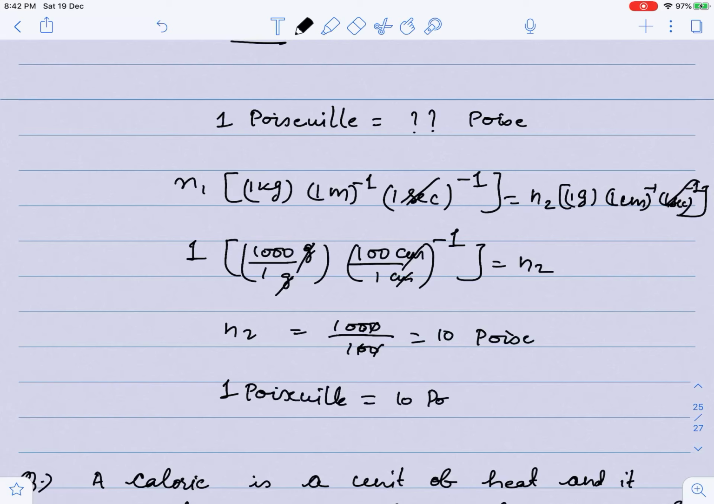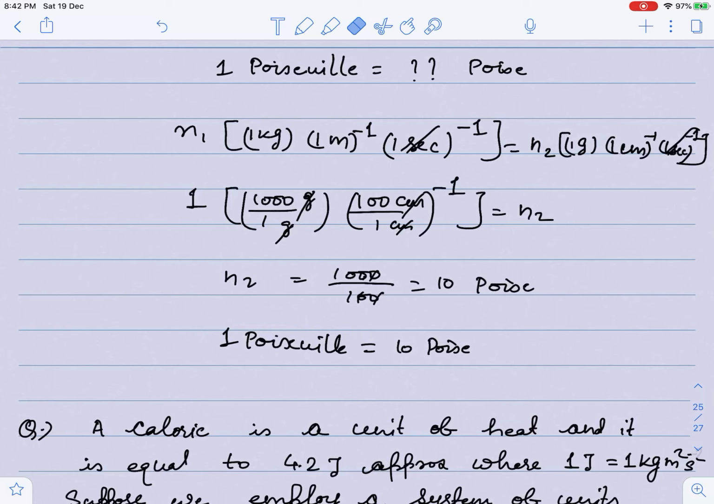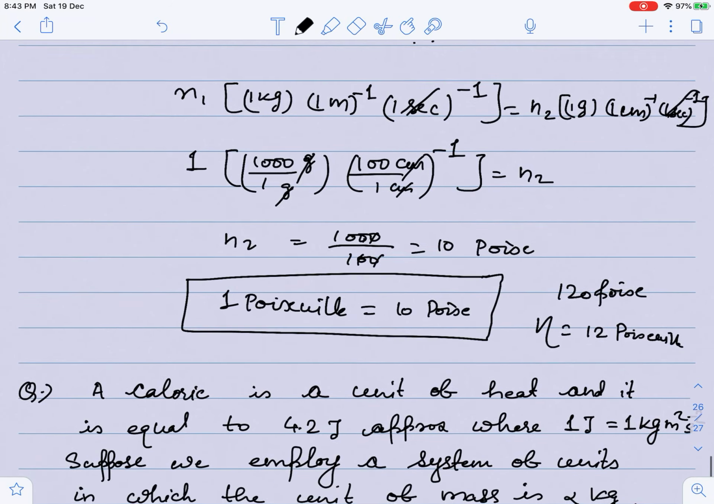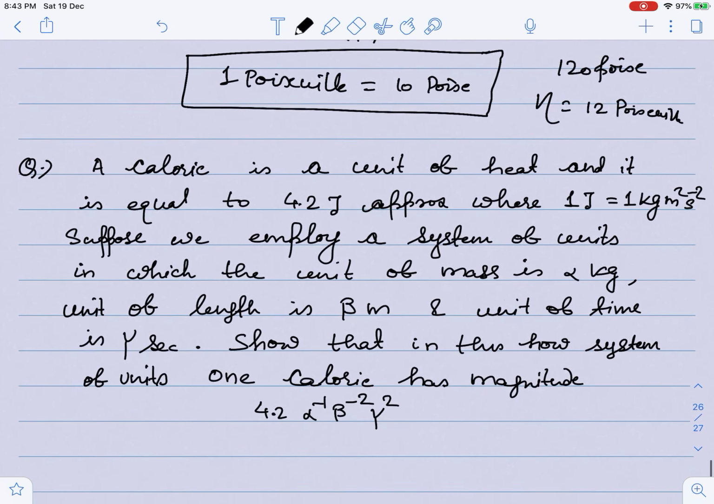So what happens, guys, usually in examination they give 120 poise, and students take the unit poise as SI unit and make mistakes. You should not make the same mistake, because poise is CGS unit. You have to divide that by 10 to convert it into SI. So if you find 120 poise in your questions, the coefficient of viscosity eta you can write as 12 poiseuille, because poise is actually the CGS unit. So you have to convert this into poiseuille. Okay, so don't make this mistake. That's why I have taken this question.